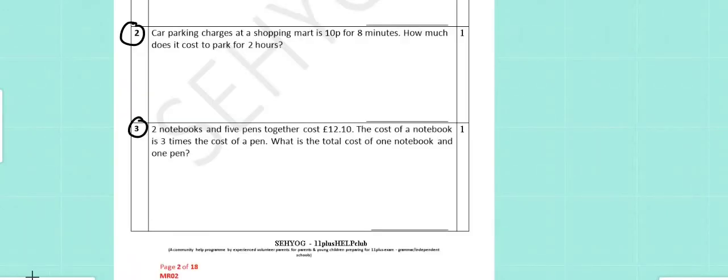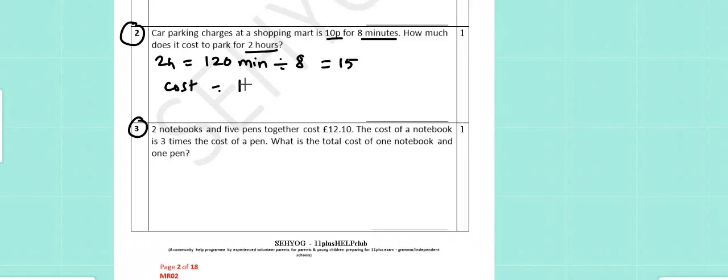In question number 2, car parking charges at a shopping mart are 10 pence for 8 minutes. So, for 2 hours we have 120 minutes. How many 8 minutes are there in 120 minutes? If we divide 120 by 8, we get 15. So, there are 15 8-minute phases in 2 hours. So, the cost will also be 15 times the cost of 8 minutes, which is 15 times 10 pence or 150 pence, which gives us 1.50 pounds, which is our answer.